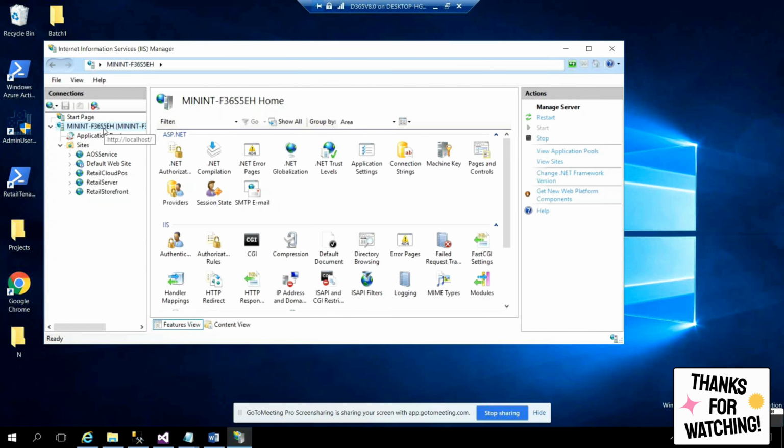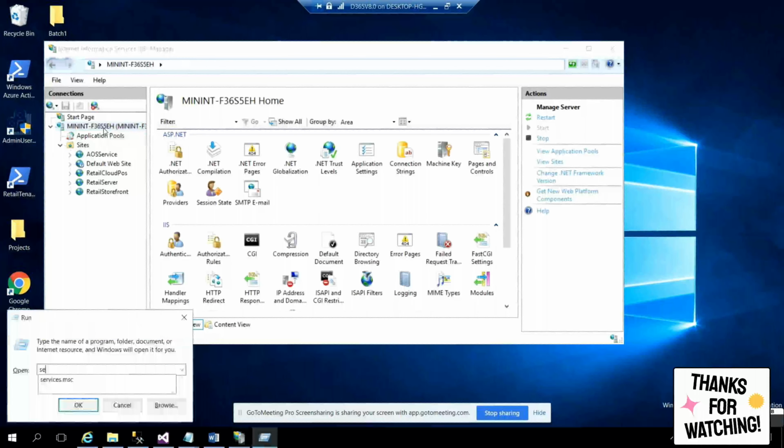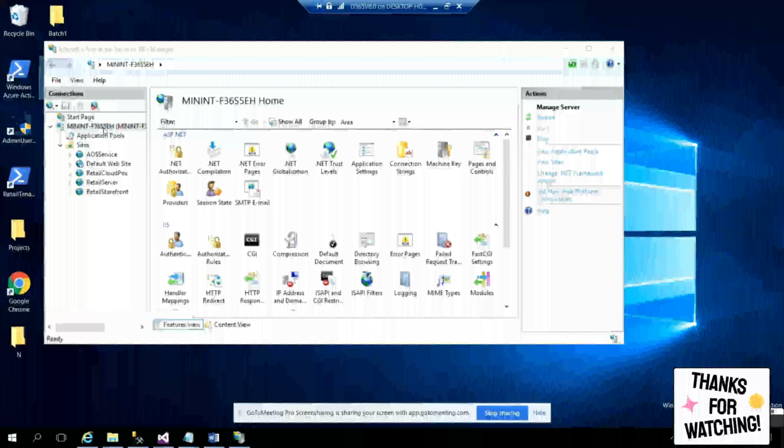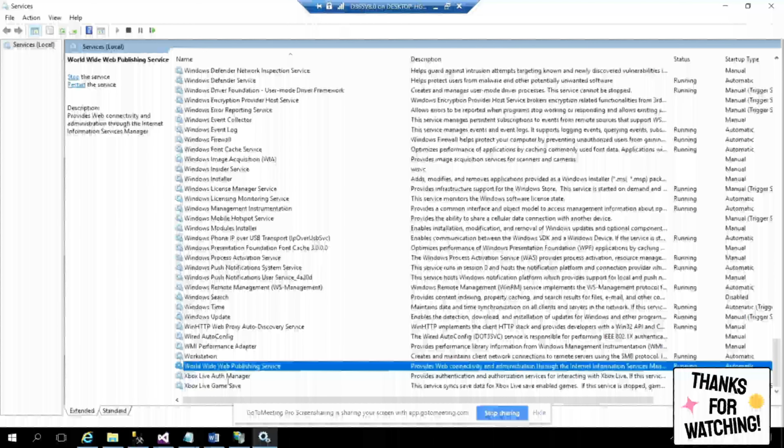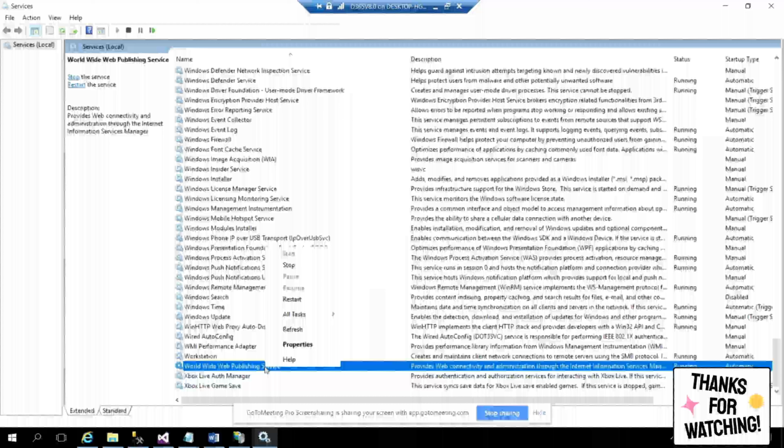Okay, and you see this service, right, or server. This server is there in services. I want to go to services also. This server, whatever you see here, you will see as a service. That service is World Wide Web Publishing. If you start here or if you start here, it is one and the same. You are starting the IIS. So if you stop this, it will automatically stop there. Remember. And if you have any problem, you can check this one. Come back here, check this.